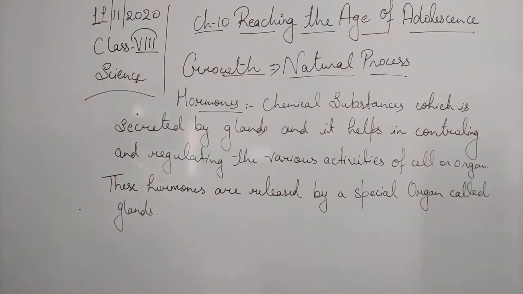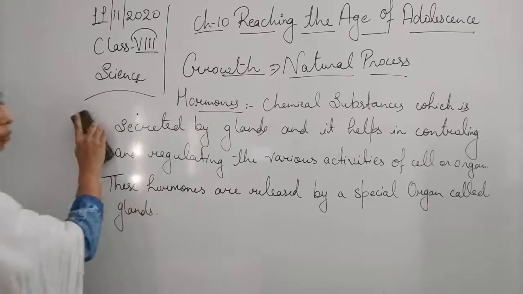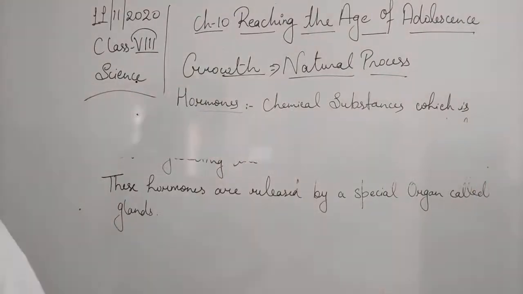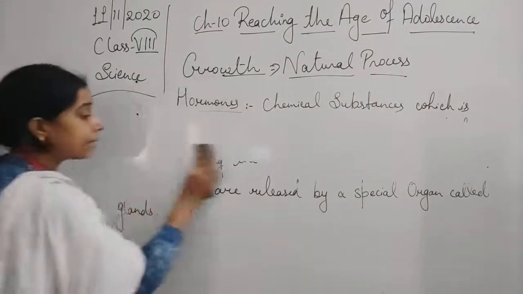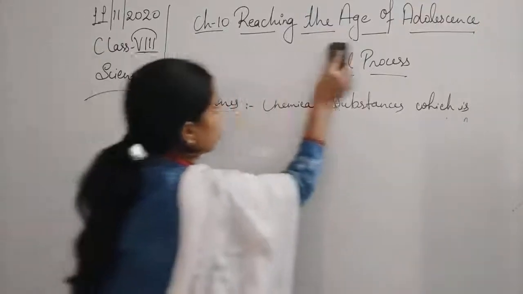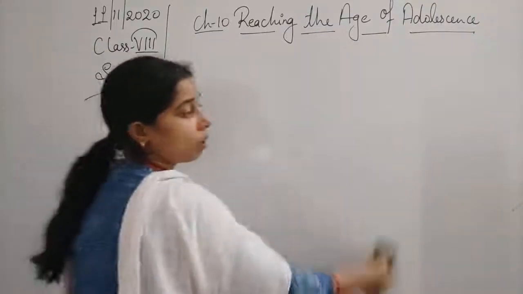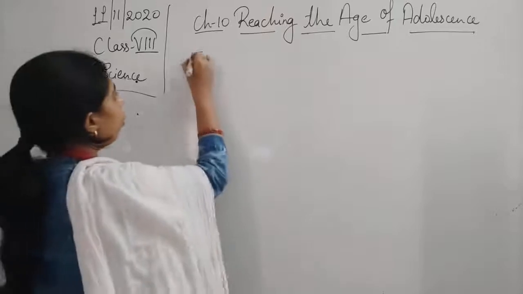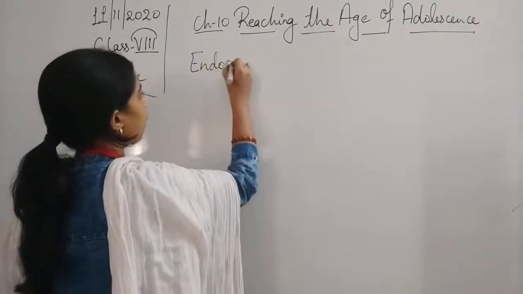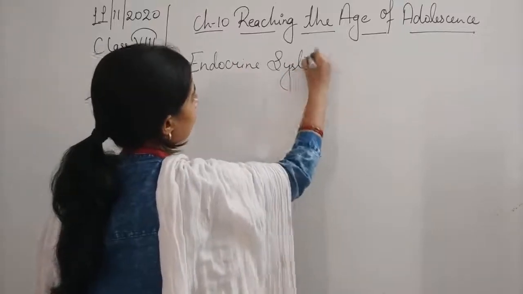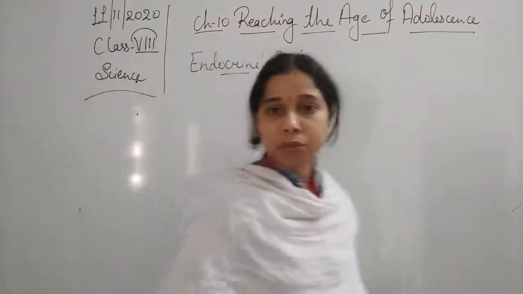Okay. Now, before we go further and try to understand the different kinds of hormones or glands, student, we will try to understand a system which includes all the glands. So let us write it. Endocrine system. Endocrine system, students.